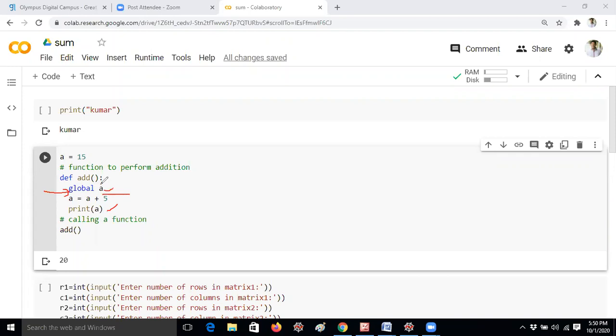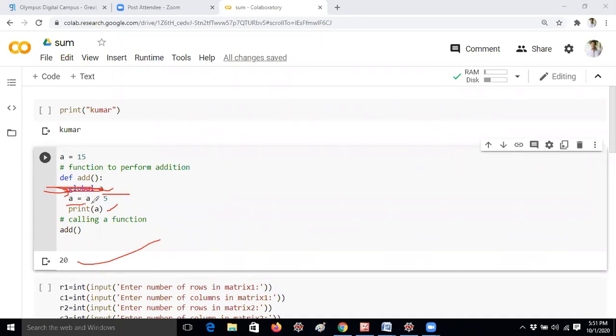In that way, I will tell you different examples. Don't worry, I have 15 examples today. They are very basic examples only, because you have to understand the concept first. That's the reason I am telling a lot of examples. Whenever I give global a, then you will get 20. In the previous case, without using the global keyword, I am getting an error, because whenever you are incrementing the value.